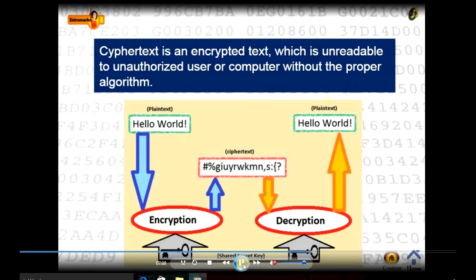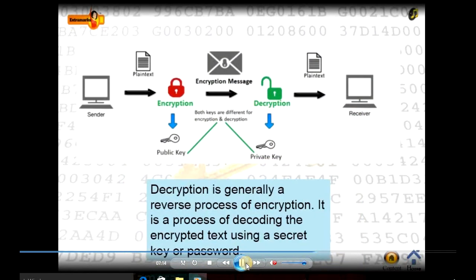Ciphertext is encrypted text which is unreadable to an unauthorized user or computer without a proper algorithm. Decryption is generally the reverse process of encryption. It is the process of decoding the encrypted text using a secret key or password.